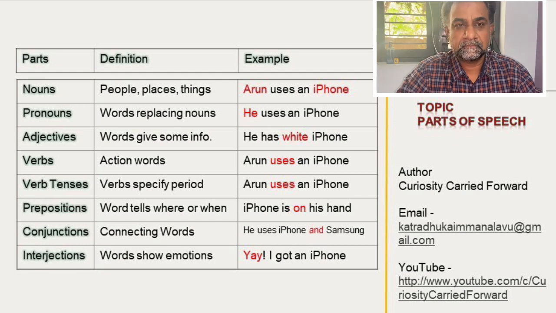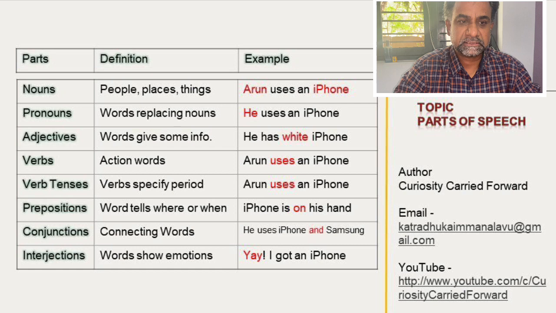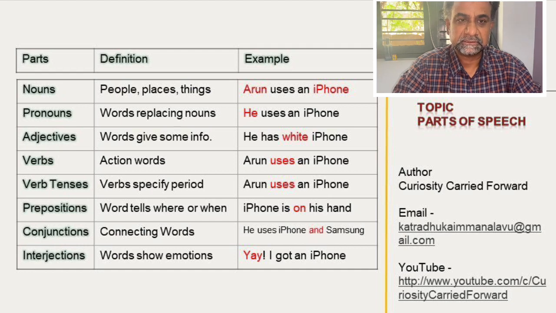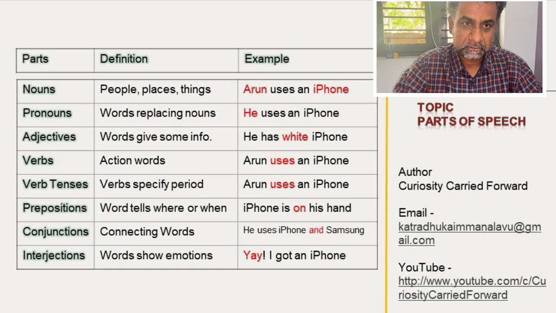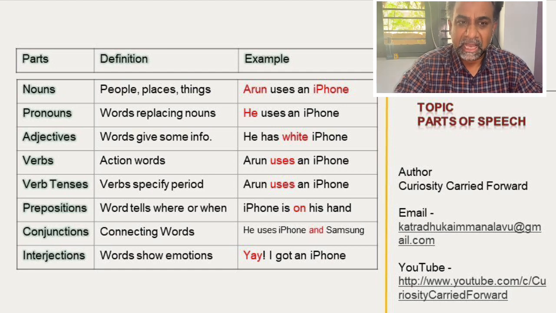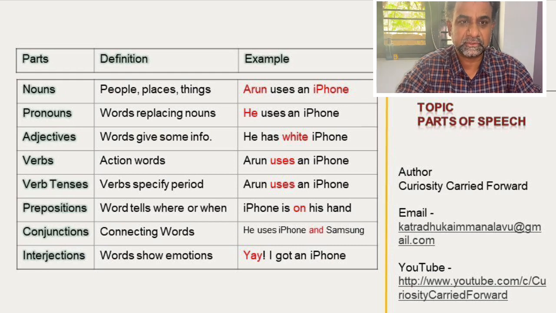First one is noun. So noun, for example, talks about the people, the place, the thing, or it can be an idea, it can be an action. Okay. It is representing these. For example, I am carrying one sentence throughout the parts. Okay, it will be easy for you to see the difference.